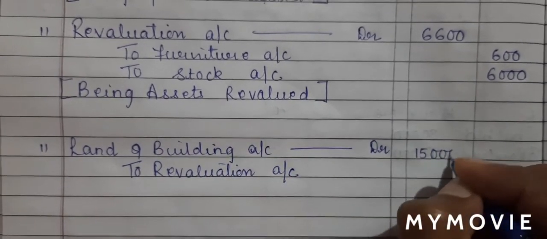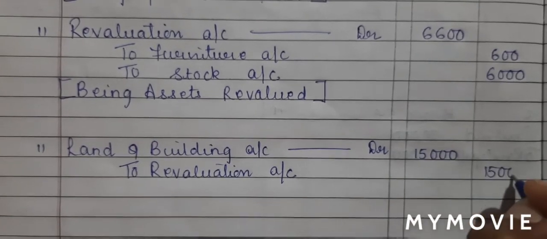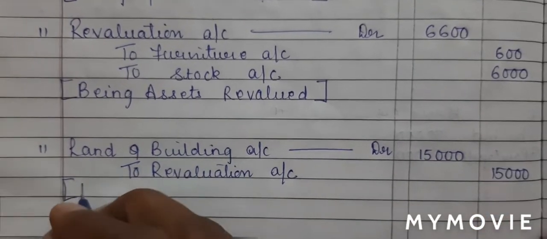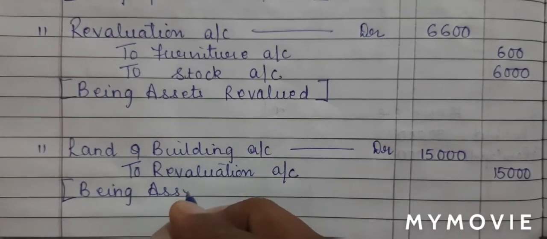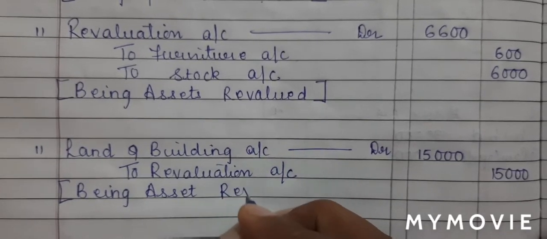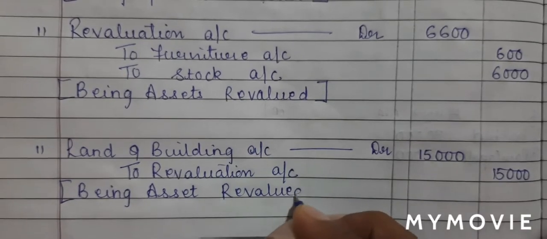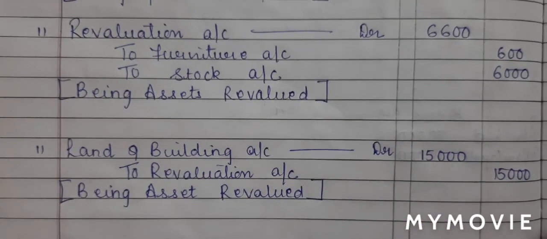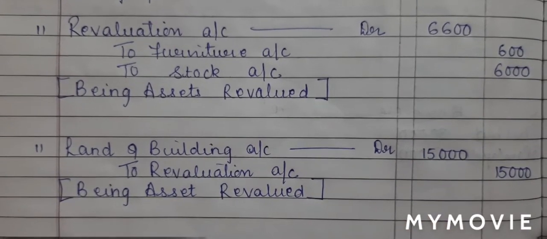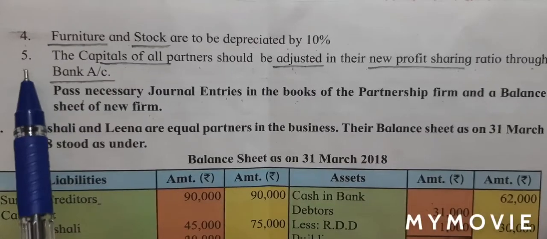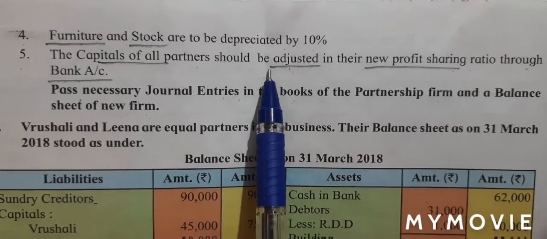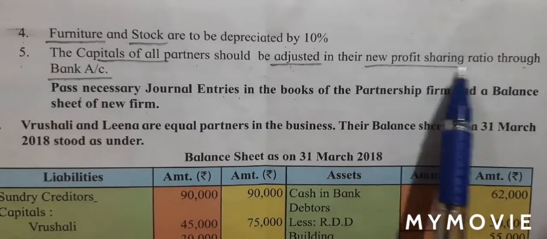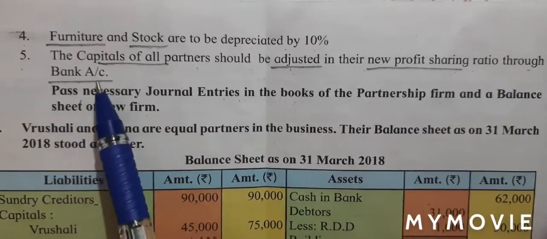15,000 rupees. We'll write the narration being asset revalued. With this, students, we have completed journal entry for revaluation. Adjustment number 5. The capitals of all partners should be adjusted in their new profit sharing ratio through bank account.